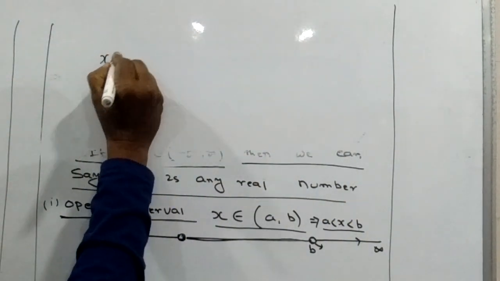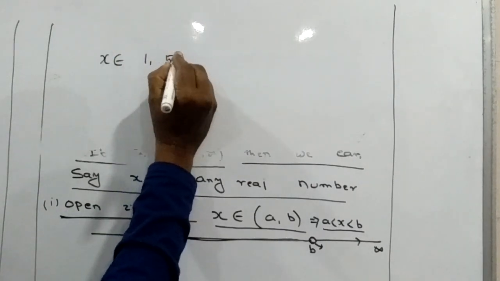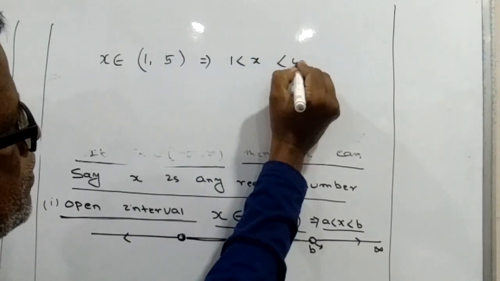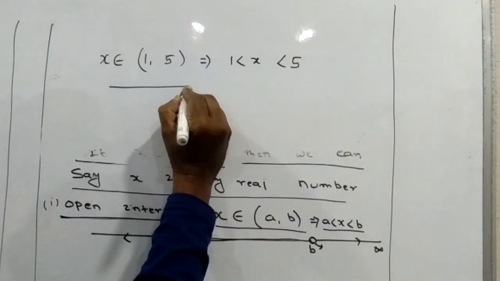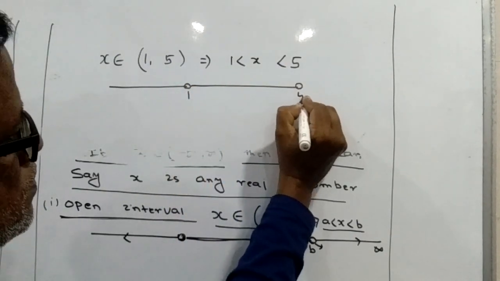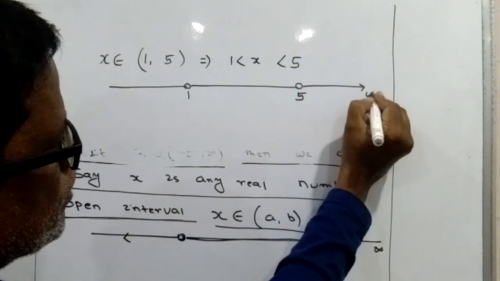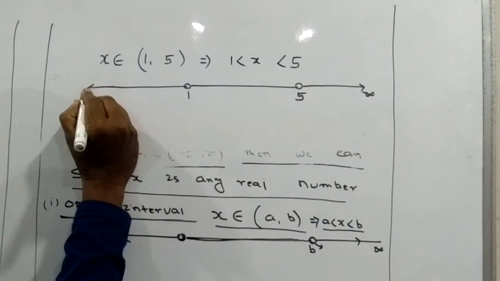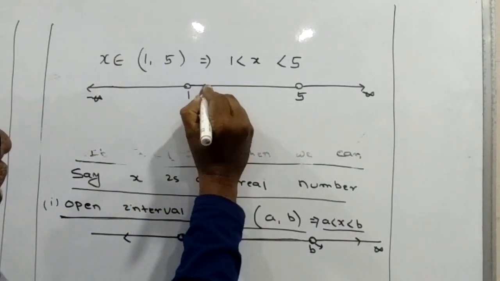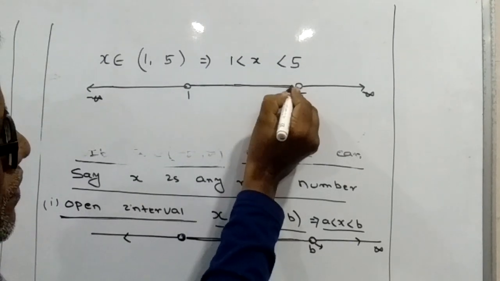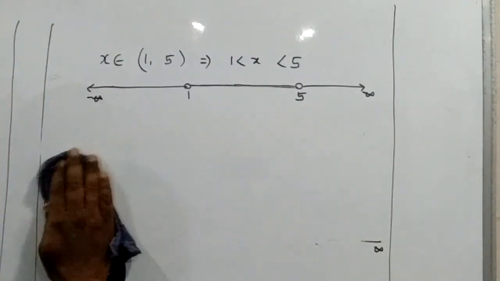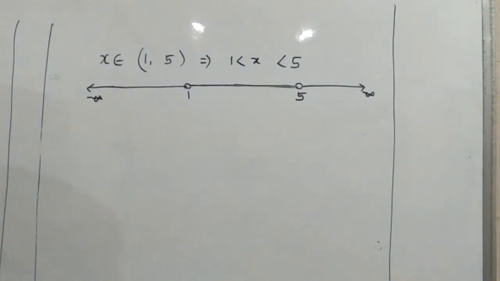Suppose I am taking x belongs to open interval 1 5. This means 1 is less than x less than 5. On the number line, this is 1, this is 5, and towards here is infinity and here minus infinity. So x belongs to 1 to 5 means 1 is less than x less than 5. All real numbers lie between 1 and 5. This is your open interval.